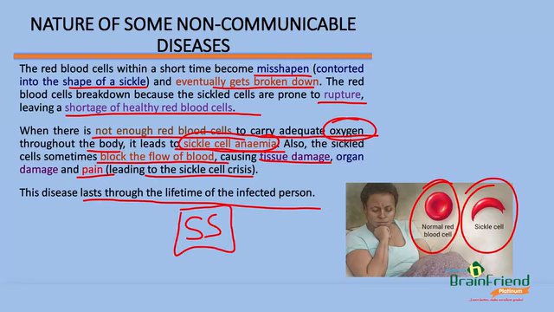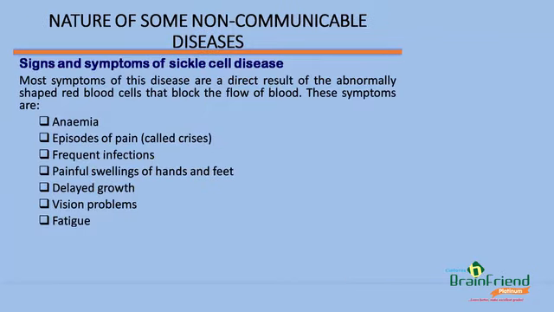The disease can only be managed, but it cannot be treated. Signs and symptoms of sickle cell disease. Most symptoms of this disease are a direct result of the abnormally shaped red blood cells that block the flow of blood. So these symptoms are anemia, which is what? Lack of blood in the body. Episodes of pain. We say that such sufferers will always have what we call sickle cell crisis.